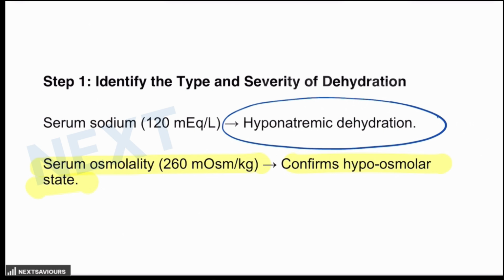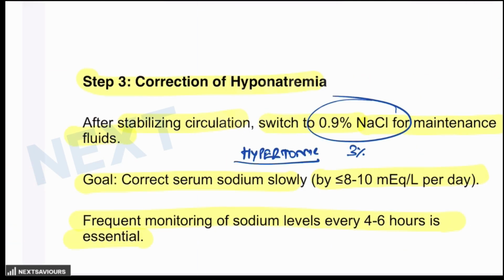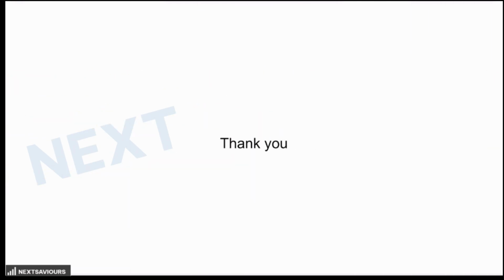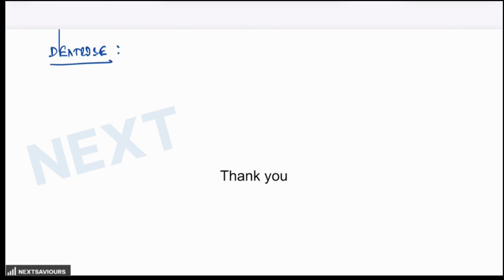One thing that all of you might be wondering is, what is the role of dextrose then in the form of IV fluids? The use of dextrose-containing fluid in dehydrated patients depends on the underlying cause, the severity, and the metabolic status of the child. Now, what are the main indications? The first indication obviously is hypoglycemia, where the blood glucose is less than 45 milligram per deciliter in case of neonates or less than 60 milligram per deciliter in case of infants or children.